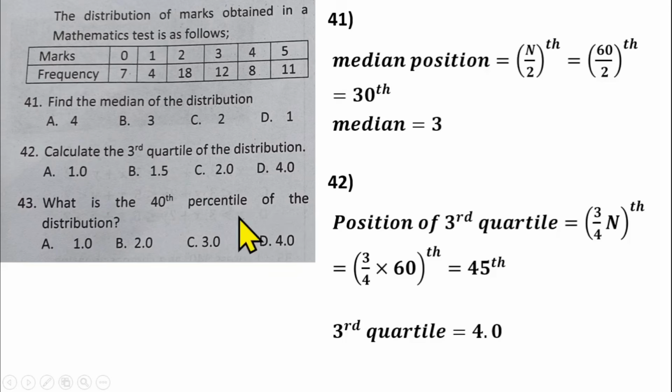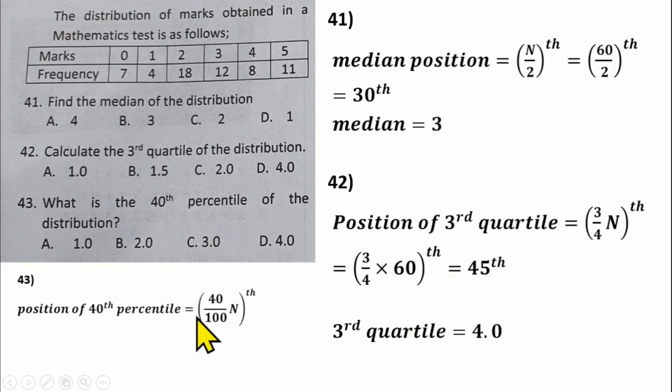Then for question number 43, we have to find the 48th percentile of the distribution. Percentile is from the word percentage. 48th percentile, so that will be P40. 40th percentile, that will be P40. So that will be 40 over 100 multiplied by the total frequency. That will give us the position of the 40th percentile.